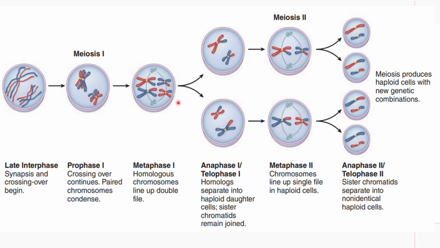In meiosis 1, your end product is two daughter cells with diploid DNA content but haploid chromosomes.